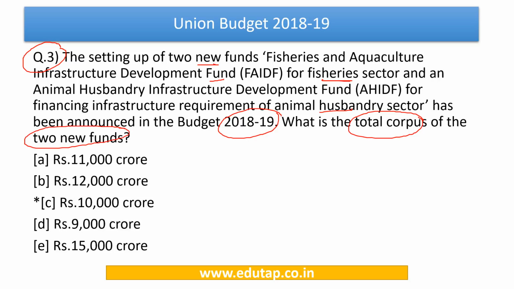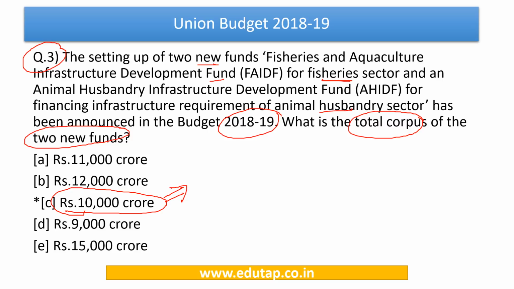So friends, this is a very straightforward question. Kindly note this allocation. It is very, very important from the point of view of examination. The answer stands to be rupees 10,000 crore. This has been announced in the Union Budget 2018-19. Now friends, a similar announcement was made in the previous budget of 2017-18, but that was regarding the setting up of Dairy Infrastructure Development Fund.